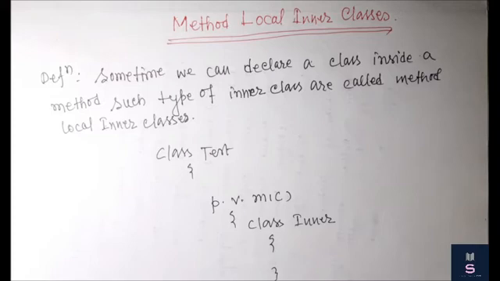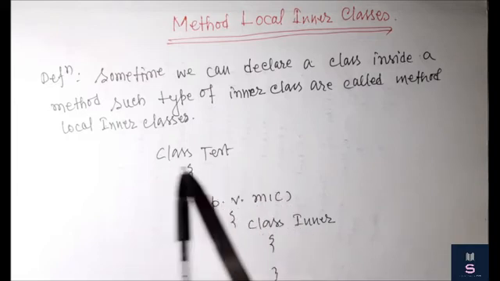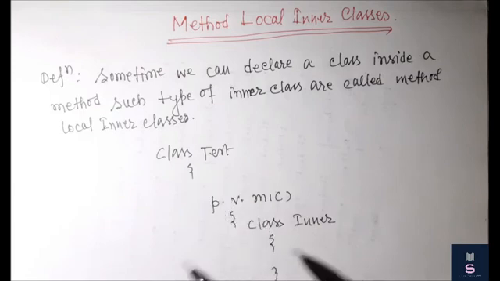Now the next question is, what is the purpose of method local inner class? Because we can declare a class normally as a class member, then it is called a normal or regular inner class. So if I can solve the problem with the help of a regular inner class, why should I go for the method local one? What does it mean? Sometimes I want to access some repeated code repeatedly. Let me write a simple example so that you can get the idea of what I am talking about.